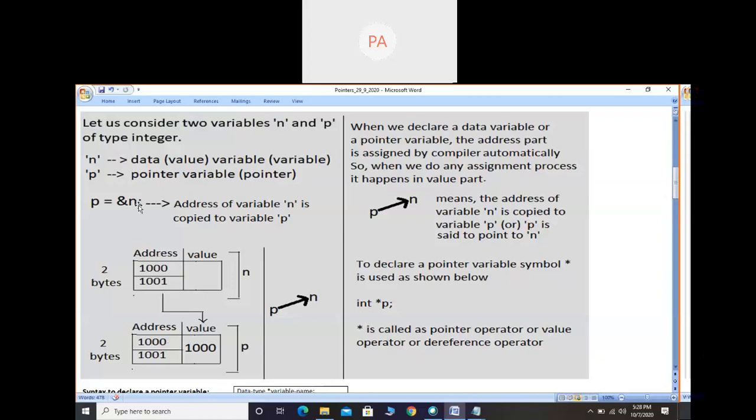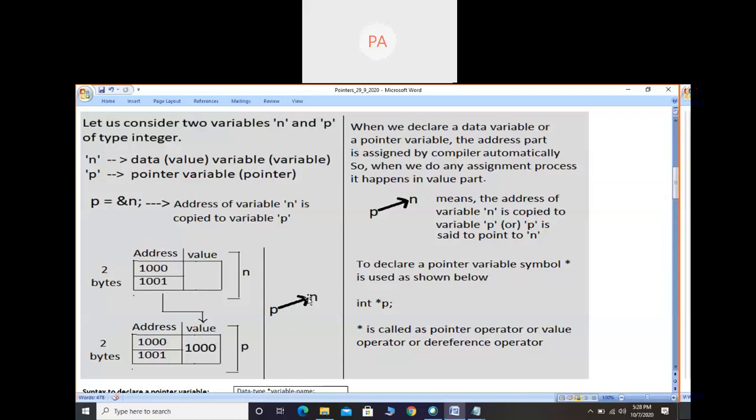Here p = &n means the address of the variable n is copied into p. Whenever it is copied, it is not copied in the address part of variable p, because address part we cannot change, only in the value part. So when you consider p, in value part the address of n is copied. In this whole diagram, in simple words, p is pointing to n.